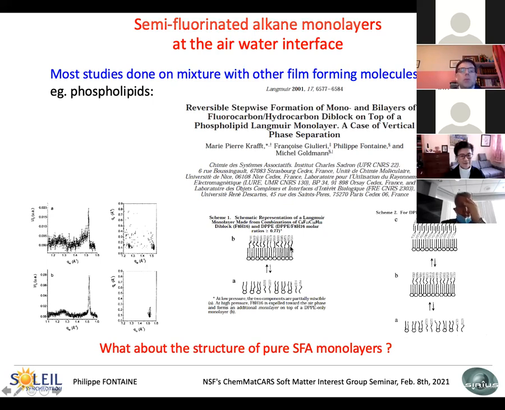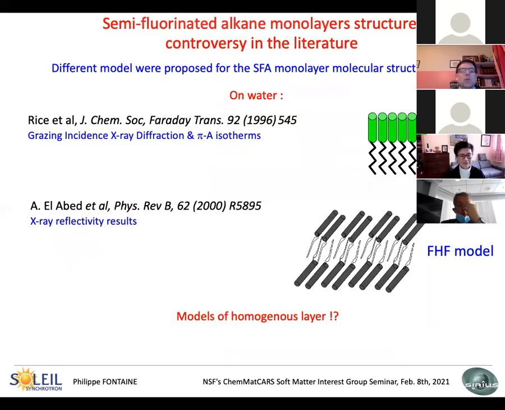But at this time, there were very few studies about the structure of pure SFA monolayers without a mixture with another molecule. The first one was the one of Rice, who made some grazing incidence X-ray diffraction and some surface pressure isotherms, and he proposed a model for the organization of a pure monolayer, which is called the FH model, where the fluorinated chains are gathered in one layer above a hydrogenated layer which lies on the water surface.